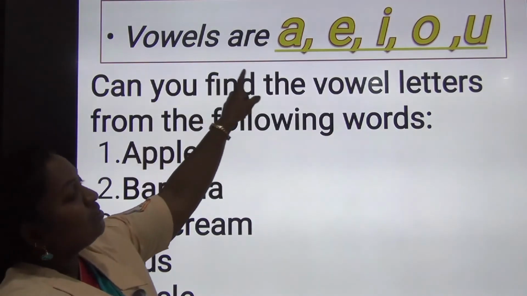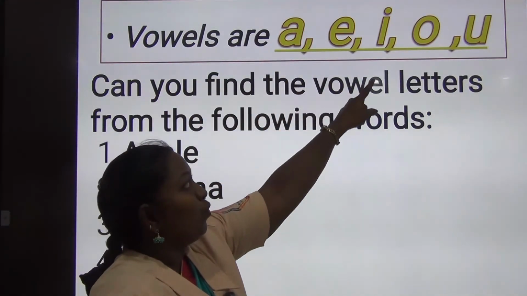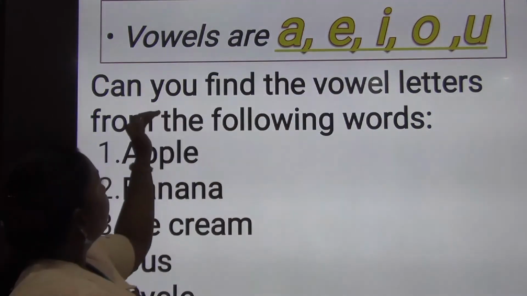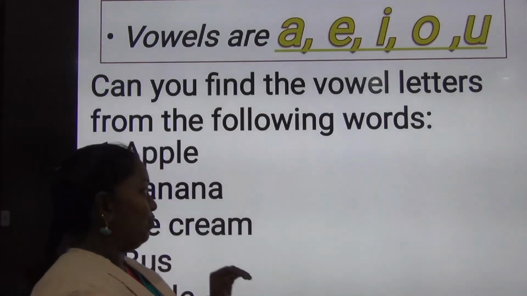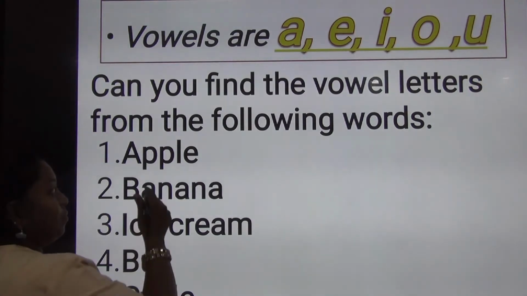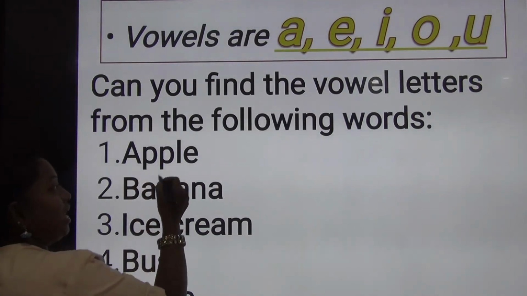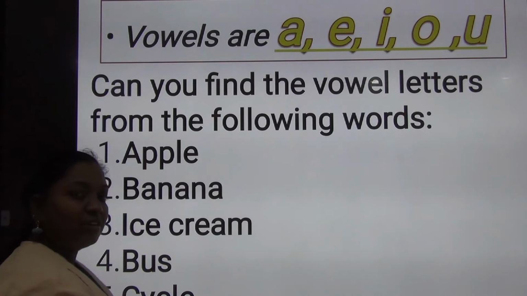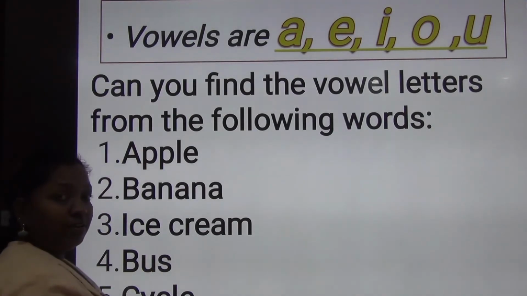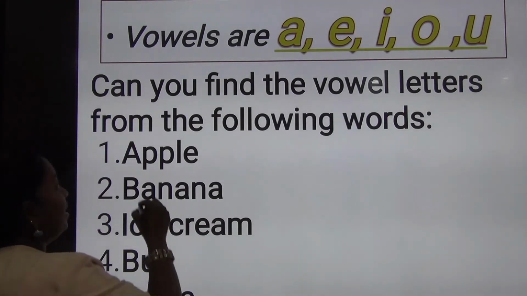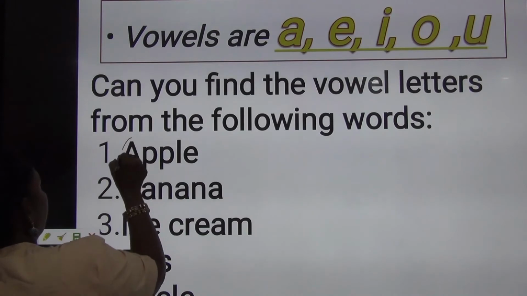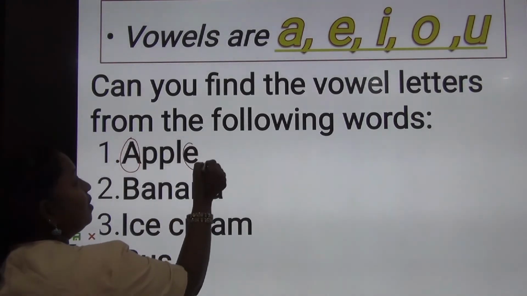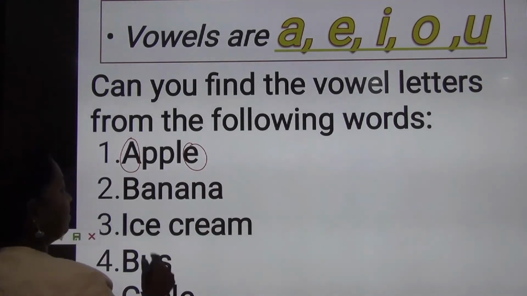See, the vowels I have written are A, E, I, O, U. So now you are going to find the vowel letters from the following words. It's a test for you. First, this is an example. You find now A-P-P-L-E, apple. Can you circle which vowel letters are present in this word? Yes, A, and E. Very good.